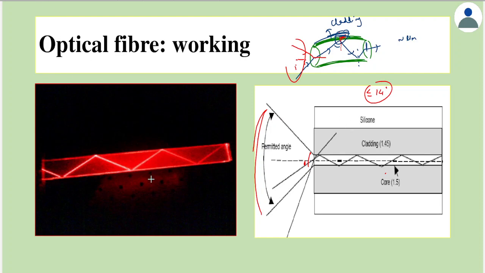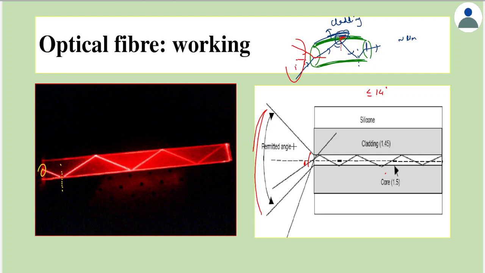An example is given here, which is a real example. As seen here, we have a core, which is the denser part, and cladding, which is seen here. Light is falling here and undergoes refraction at this end, and then we ensure that light falls here at critical angle, which depends on how light is incident on the surface itself.